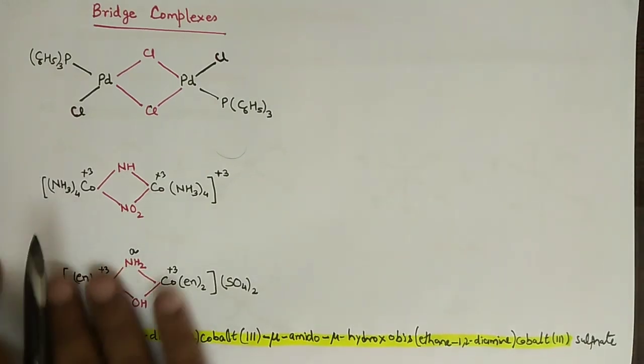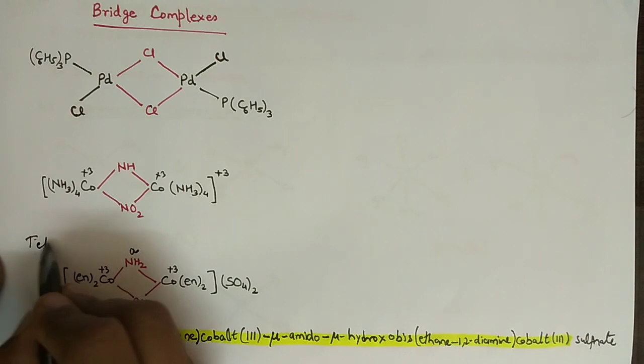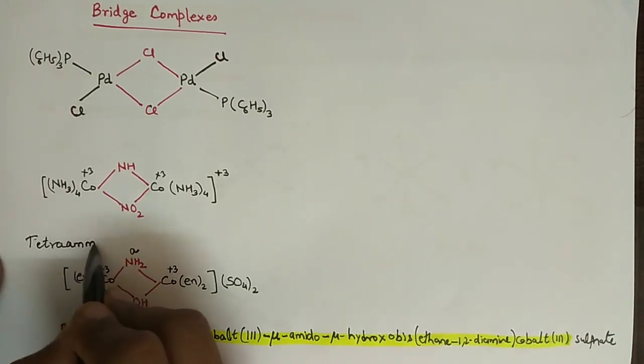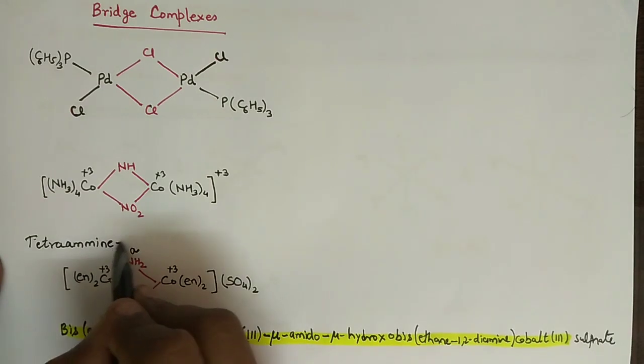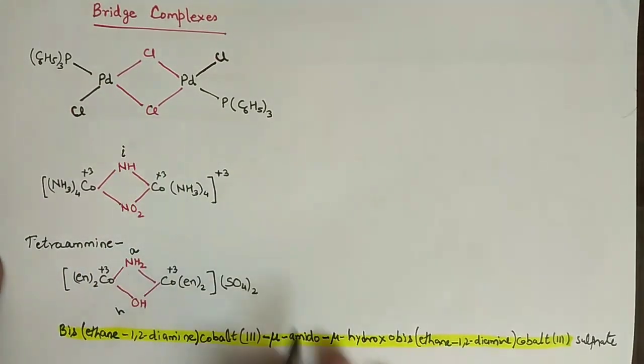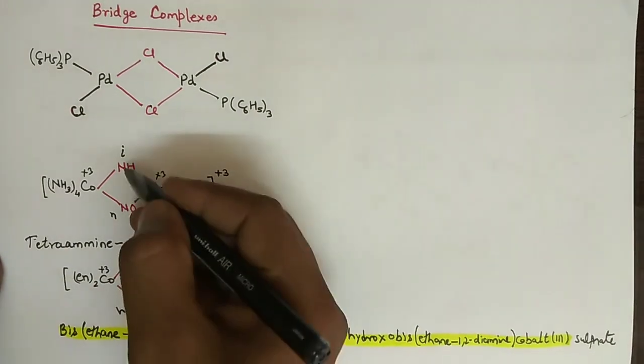So let us go and write the name. The name will be tetraamine. Then this is called imido, starting with I, imido and nitro N. So I comes first.